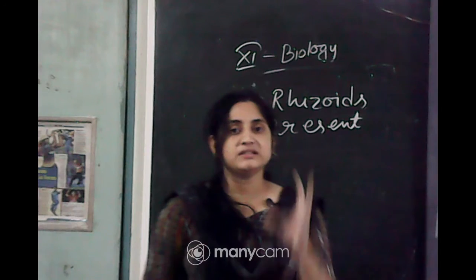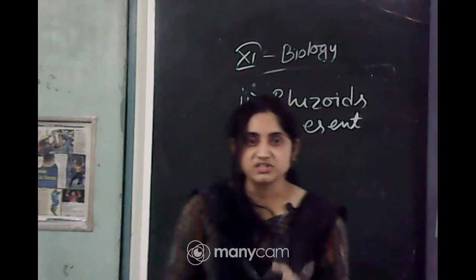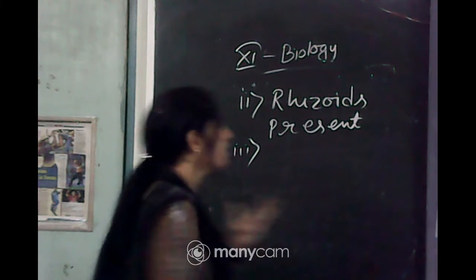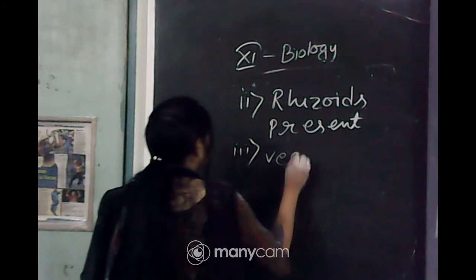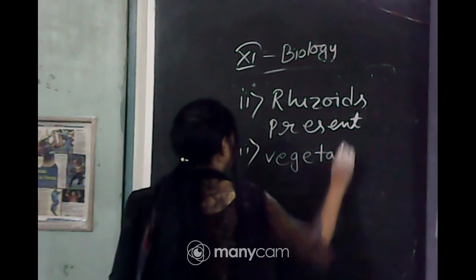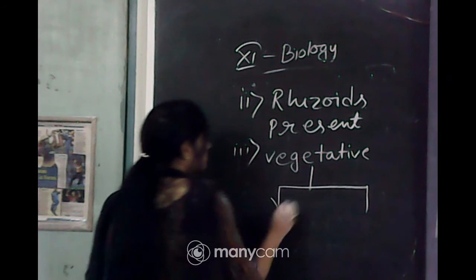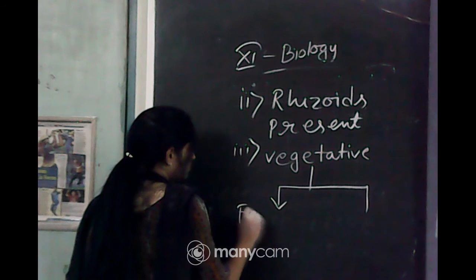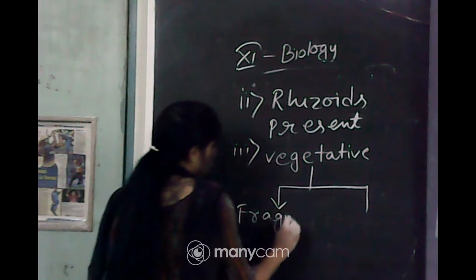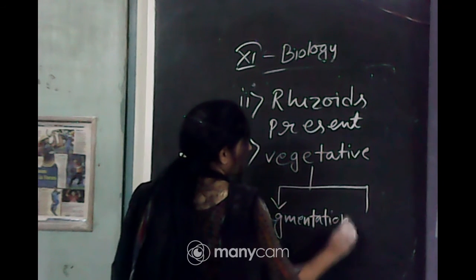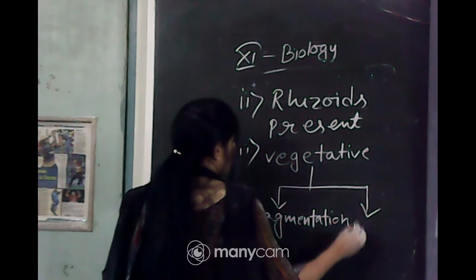In budding, a small outgrowth from the parent's body detaches and grows into a new individual. So, vegetative reproduction is differentiated into two parts, one is fragmentation, another one is budding.